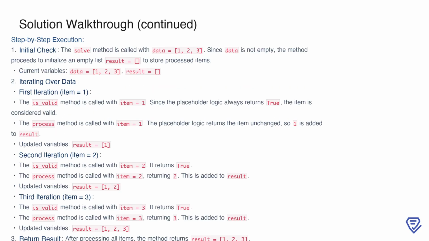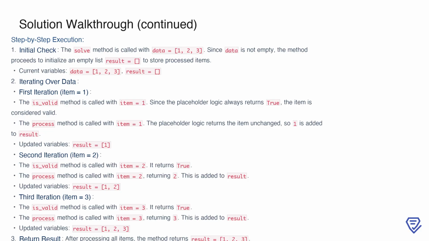Now, we examine a case where the input contains valid data but does not require any transformation. The solve method is called with the list [1, 2, 3]. As the input is not empty, the function initializes an empty list called result to store processed items. It then iterates over the input list, validating and processing each item. For the first item, 1, the is_valid method confirms that it is valid, and the process method returns it unchanged. This is appended to the result list.